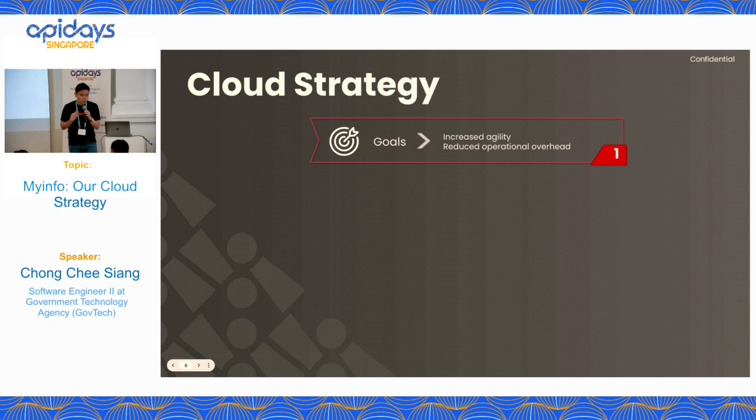For us, we want to increase agility, we want to reduce operation overhead. We want our developers to focus on writing and deploying code without worrying about managing underlying infrastructure. Reduce the need of doing server maintenance, OS patching, etc., right? All the infra-related tasks. Therefore, we take serverless as one of the options, right?